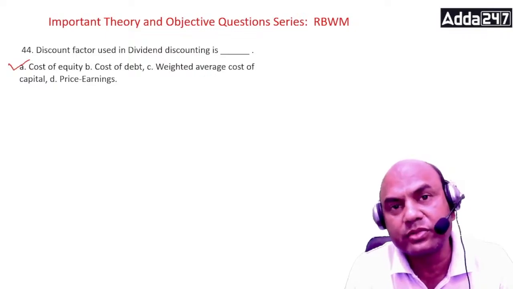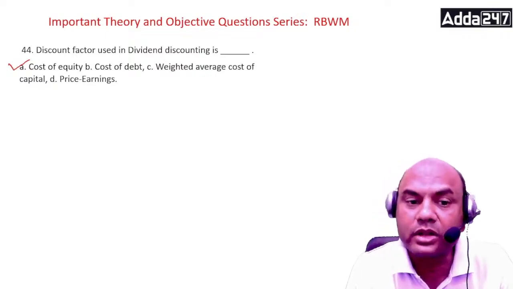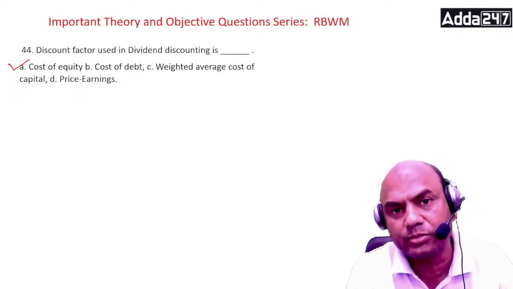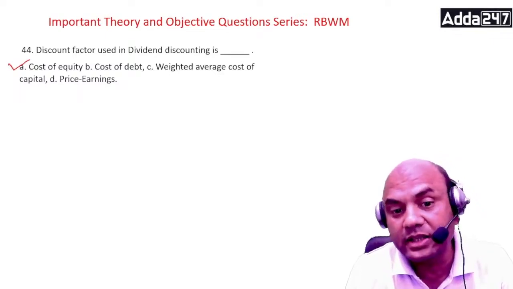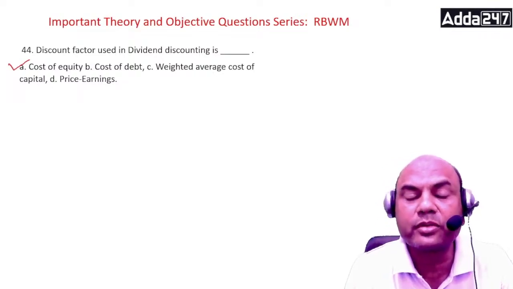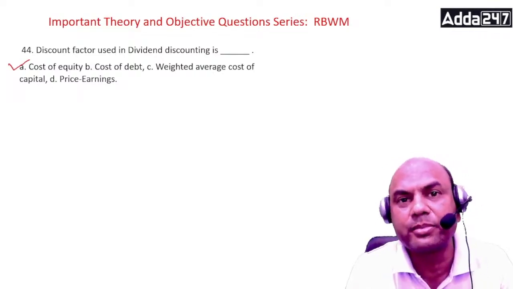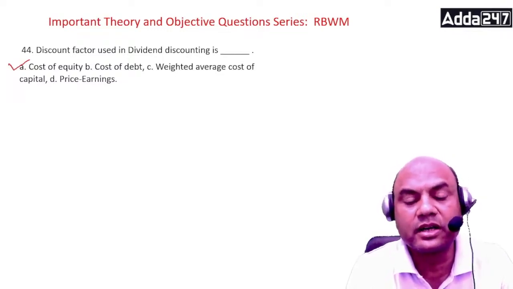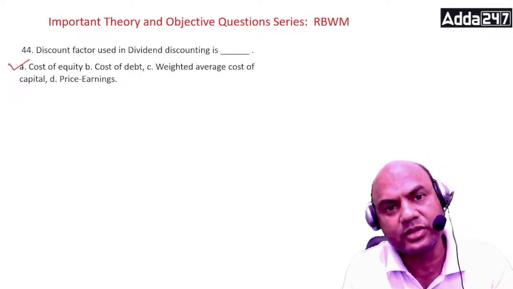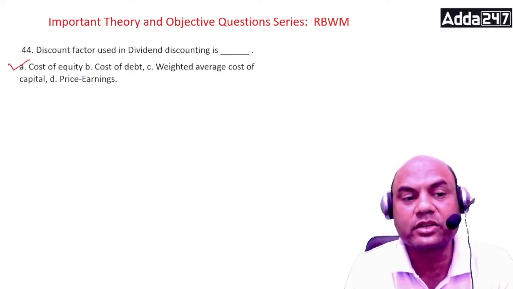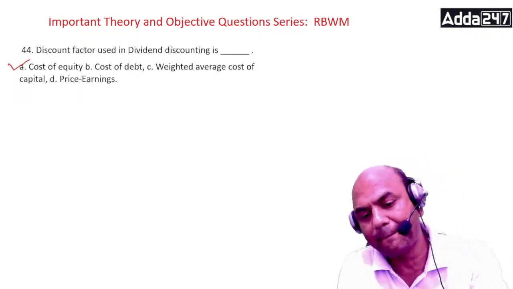So dividends means what? When I equate all the dividends, I am equating the returns which I am getting on that stock per year without selling that stock. Theoretically, it means the returns which any company pays to the investor to compensate for the risk they undertake by investing in the capital. That is basically the dividend, and that's why it's called the cost of equity. Okay.